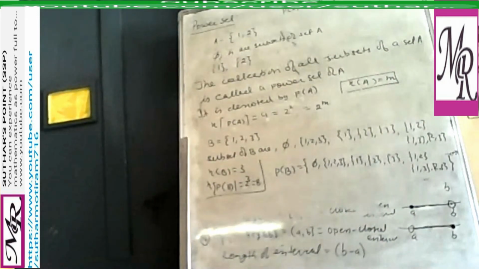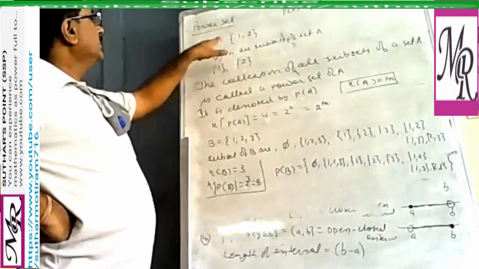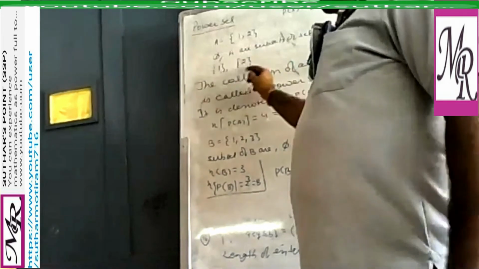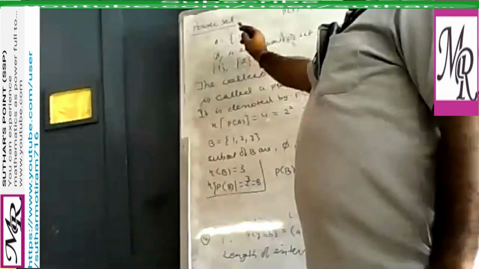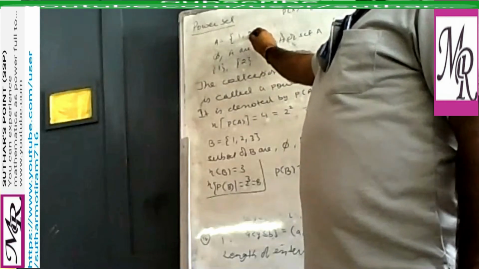Say here one important point we can discuss. The power set is also a set. Like you can say a subset is itself a set. The given set is a set, a subset is a set, and the power set is also a set. All are sets themselves. But we call these sets subsets of set A. And this is known as the power set of A. Is it clear?